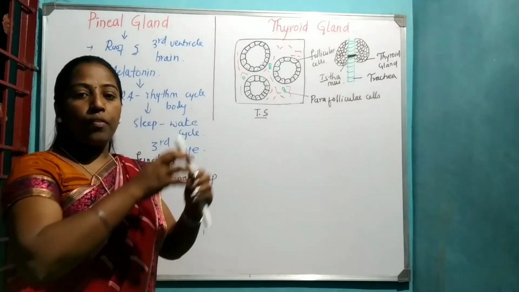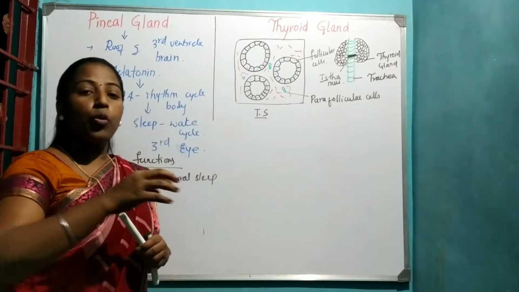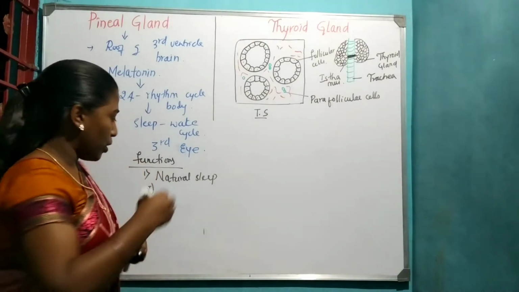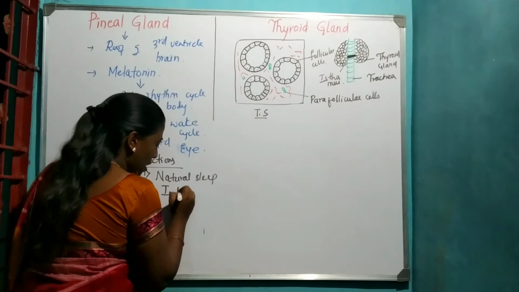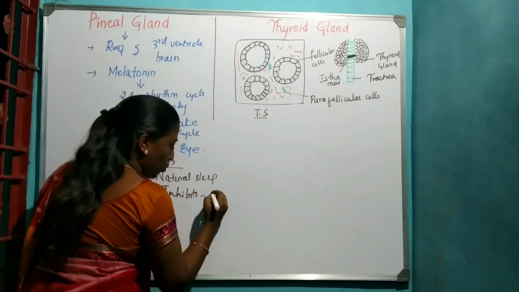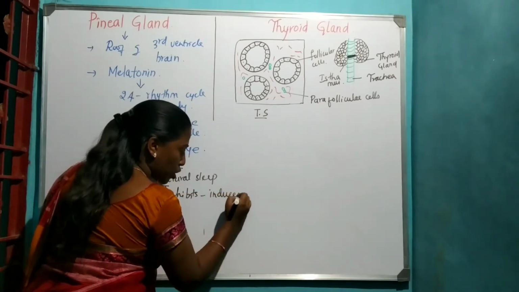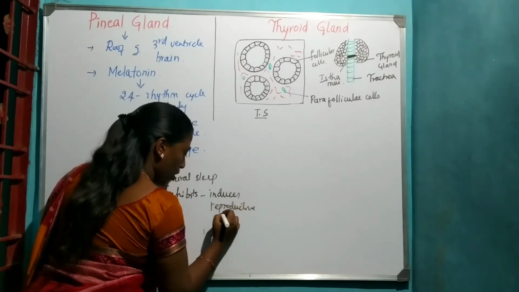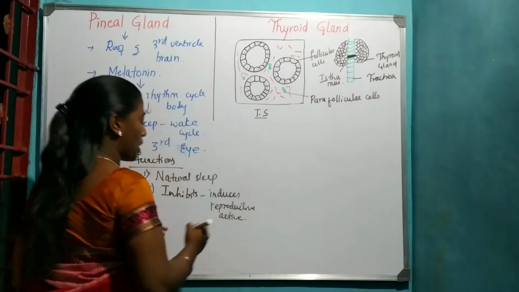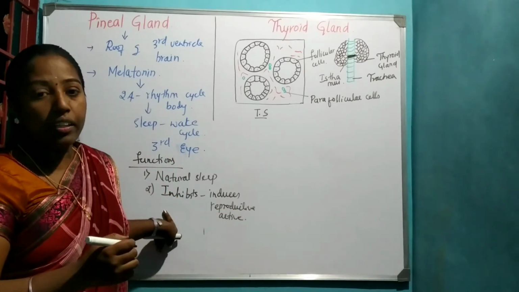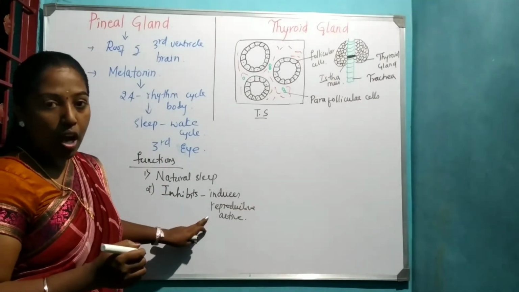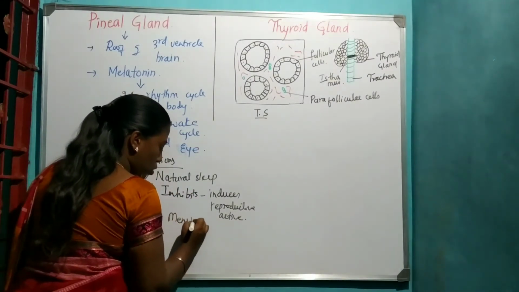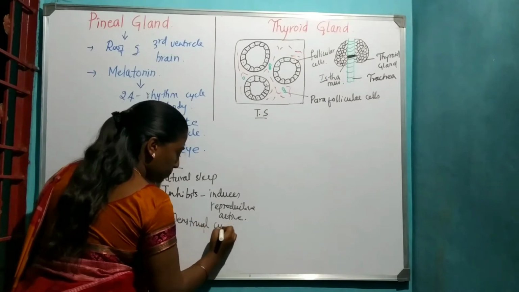The function is, it inhibits the hormone which induces reproductive activity. Then other functions: it regulates the menstrual cycle in females. The third function is that it regulates the menstrual cycle.